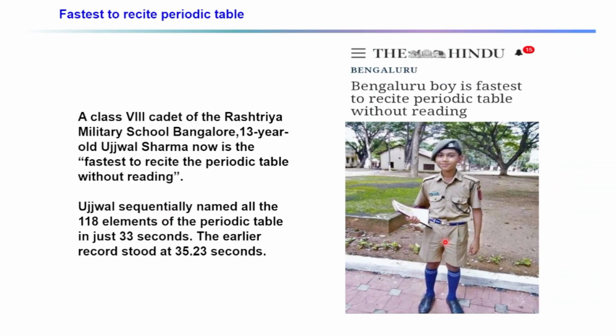Next, this boy was the fastest to recite the periodic table. A class 8 cadet of the Rashtriya Military School Bangalore, 13-year-old Ujjwal Sharma is the fastest to recite the periodic table without reading. Ujjwal sequentially named all the 118 elements in just 33 seconds, and the earlier record was 35.23 seconds. So if you are confident that you can recite the periodic table in a lower time than 33 seconds, you can go for it.